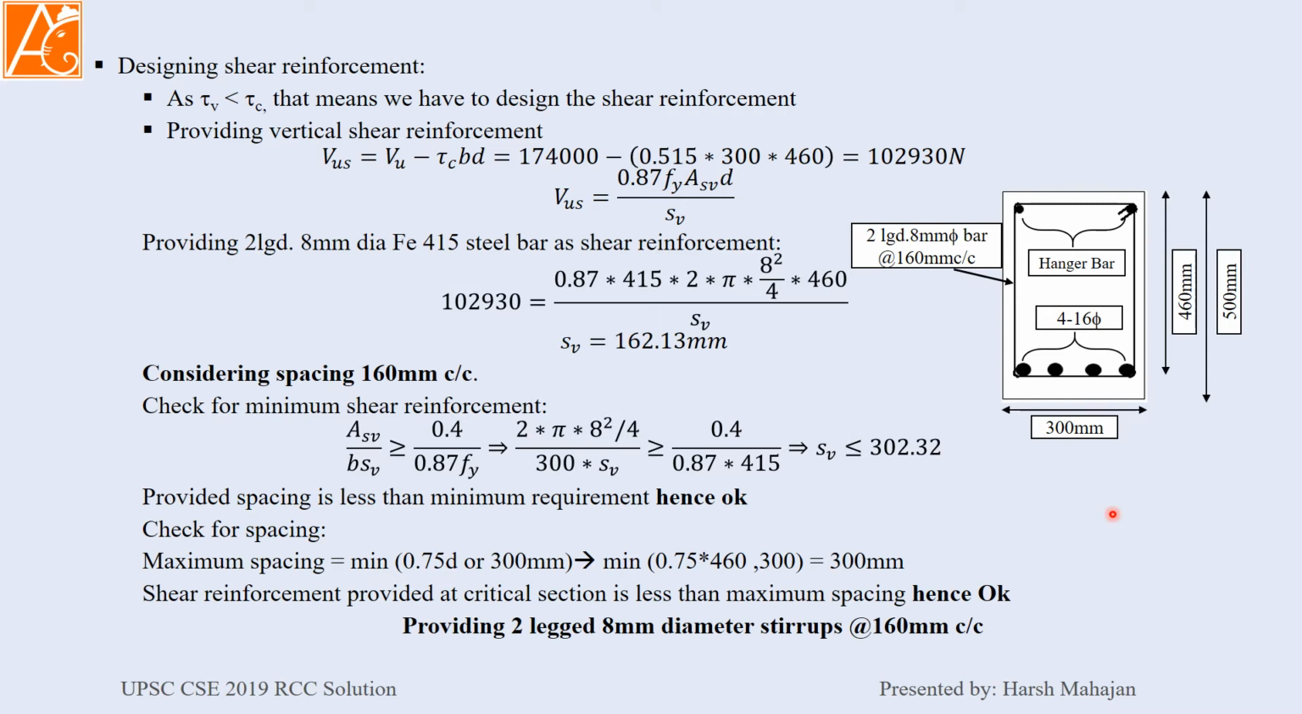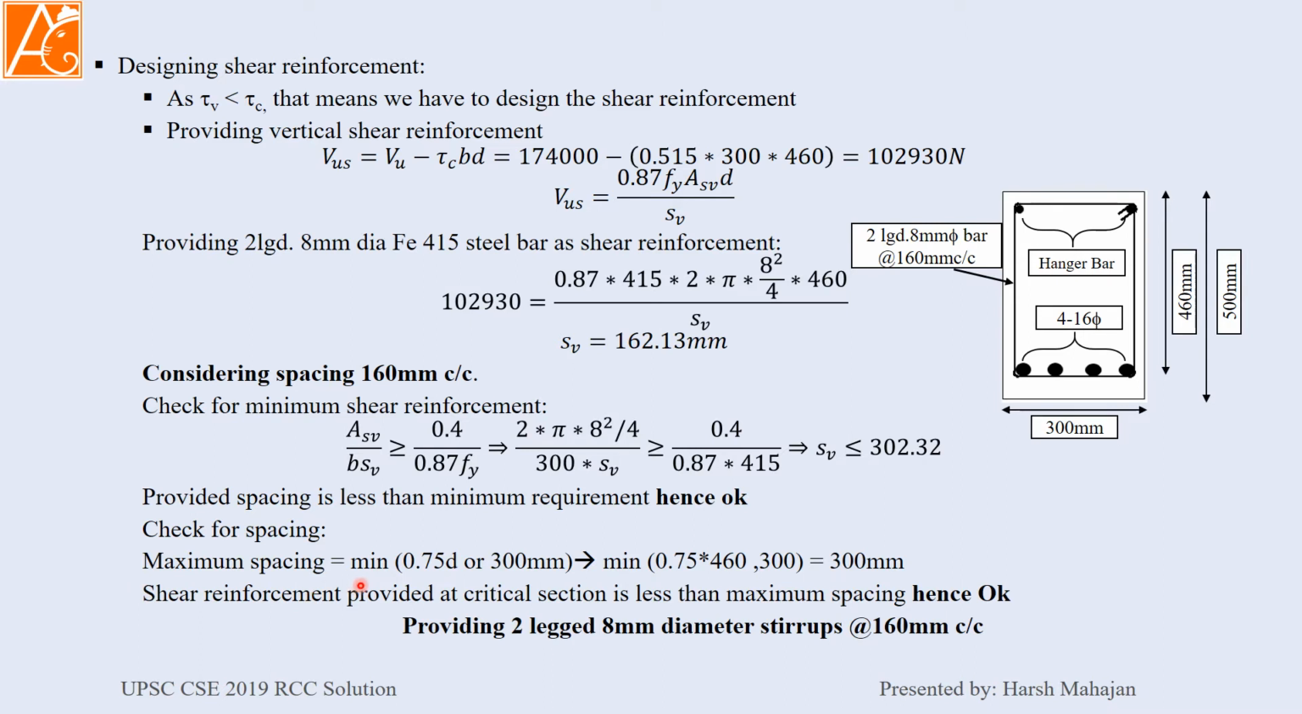Now has our work been done? No. We are considering spacing to be 160 mm center to center. Now check for minimum shear reinforcement. Indian Standard Code says that you have to provide minimum shear reinforcement. For minimum shear reinforcement we have this formula. Just put the values and get the answer. SV will be less than 302.32. We are providing 160 mm. That means we are providing spacing much less than the minimum requirement. Hence it is okay. Now we will check for maximum spacing.